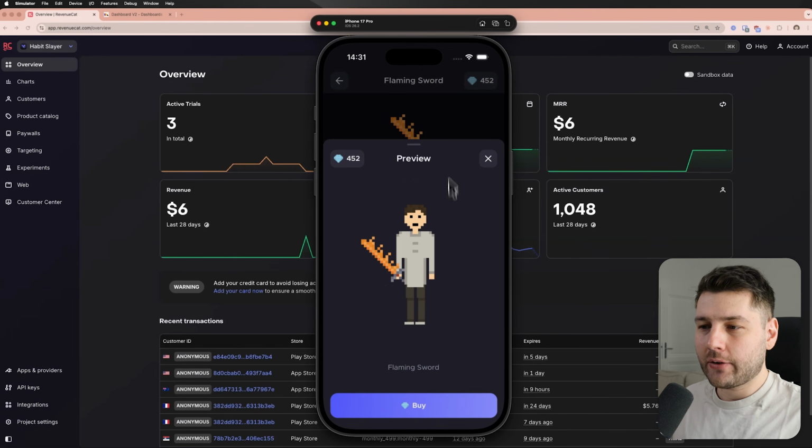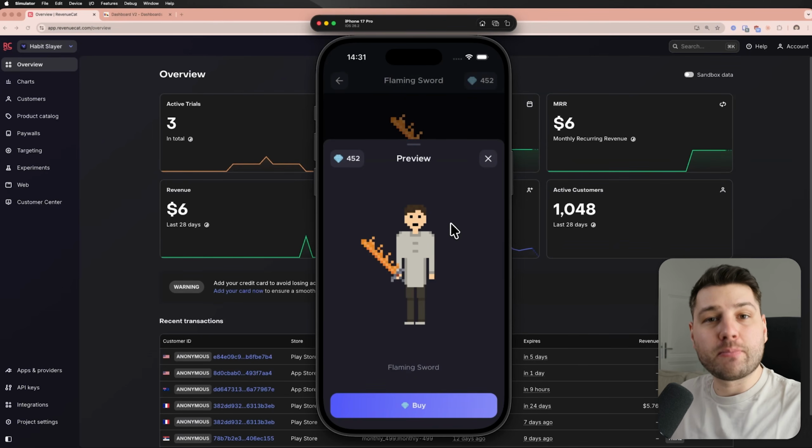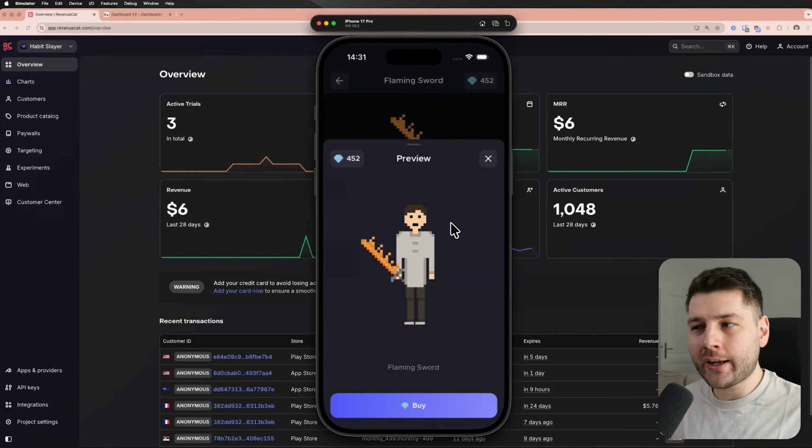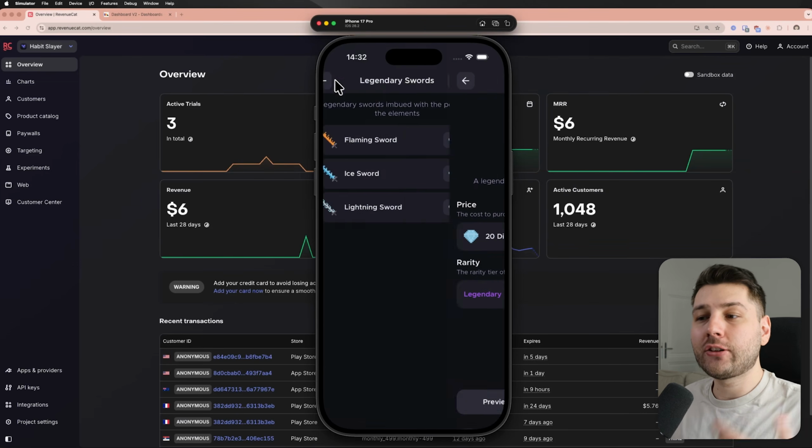And you can see here how this is going to look. This is my character and this is the sword here. This looks really cool, right? It looks better than the normal swords that you get with coins, and that's a reason to make this a cosmetic and to buy it with diamonds, right?